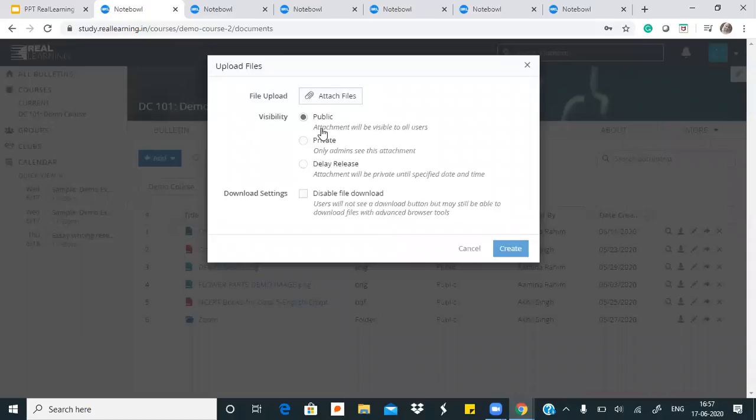I can decide its visibility, whether it will be public or private, or it will have delayed release. So teachers can do that from here. They can also restrict download for students. If they don't want students to download something and share it amongst other people who don't really need to see it, they can also disable the download option from here. So this was for the documents tab.